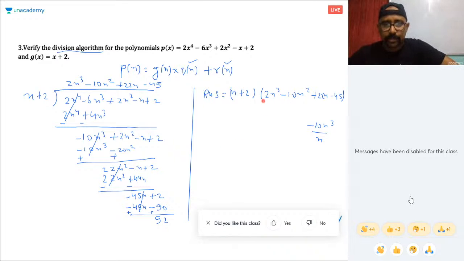So x plus 2 into this. So P(x) RHS is what? G(x) into Q(x) plus R(x). Now you need to concentrate.